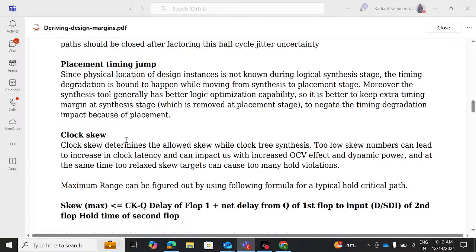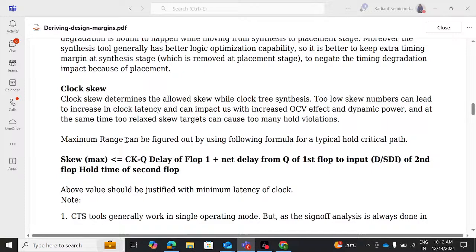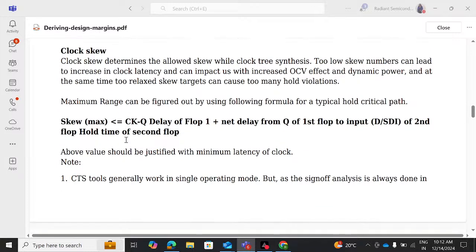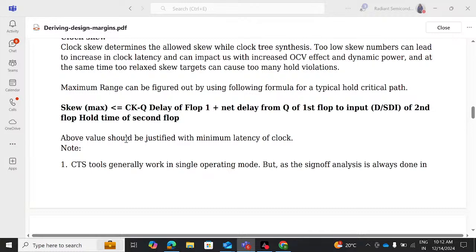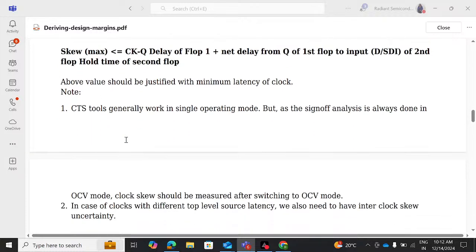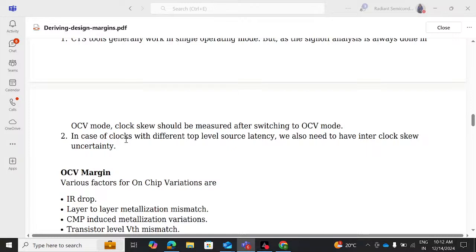The maximum range can be figured out using the following formula for a typical hold critical path: skew max is less than or equal to the clock to queue delay of flop 1, plus the net delay from the queue of the first flop to the input, D or SDI, of the second flop, minus the hold time of the second flop. The above value should be justified with the minimum latency of the clock. Note, CTS tools generally work in single operating mode, but as sign-off analysis is always done in OCV mode, clock skew should be measured after switching to OCV mode.